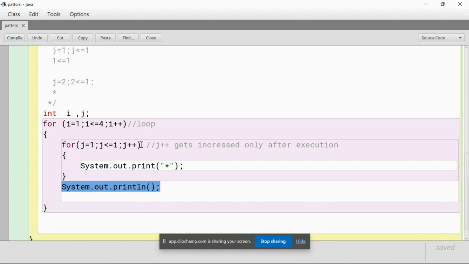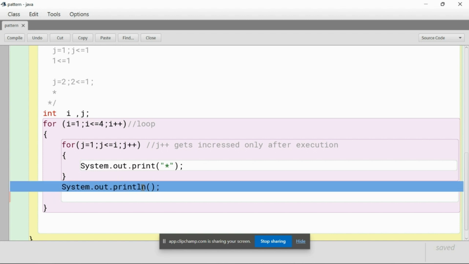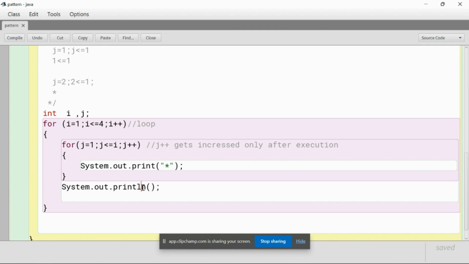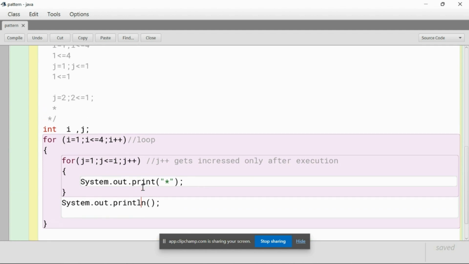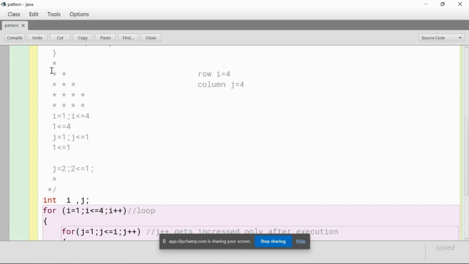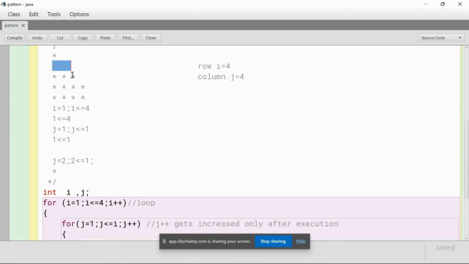Only if this is true, it will go inside this. If this statement is true, it will go inside, or else it is not going to go. We have closed this bracket, so it is going to go straight to this part, and it goes to the next line. This is ln, so what will ln do? ln just shifts it to the next line. That's how we go to the next line, by giving the ln in the right place.